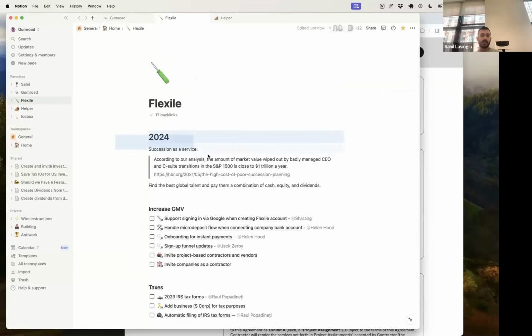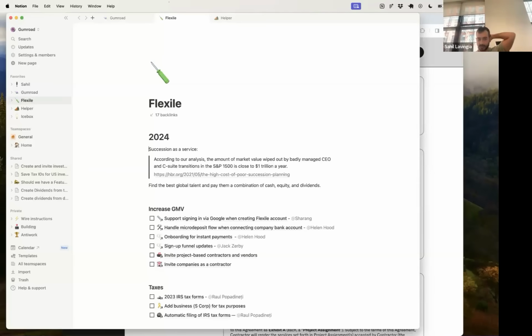And then really, this is the question that I think about the most, which is, what is Flexile? What does it become? What's a good analogy for this? It's like walking through fog where I'm confident that Flexile exists, but I can only see a very blurry vision of it. And the only way to get clarity is to just move forward and walk closer to it and then realize, oh, it's actually not there, it's actually over there. And then keep doing that until you end up with this lovely holy grail that we call product market fit. And currently the best framing I have is succession as a service.